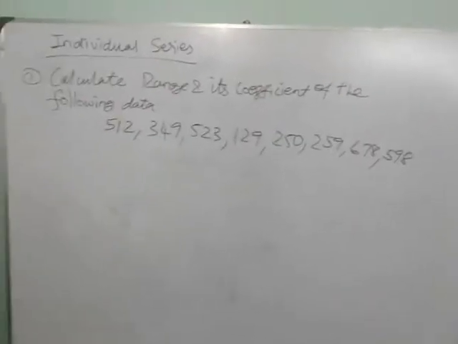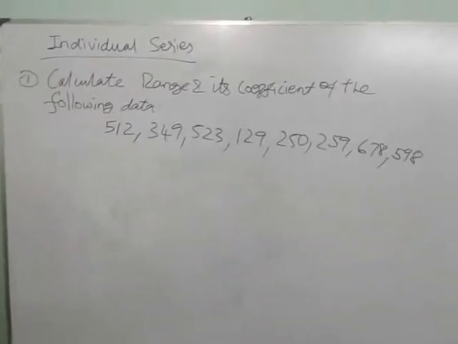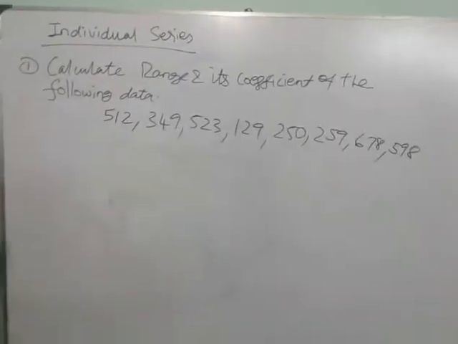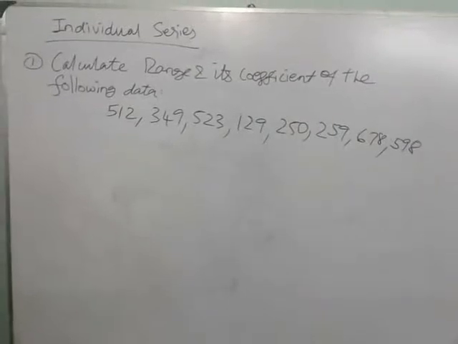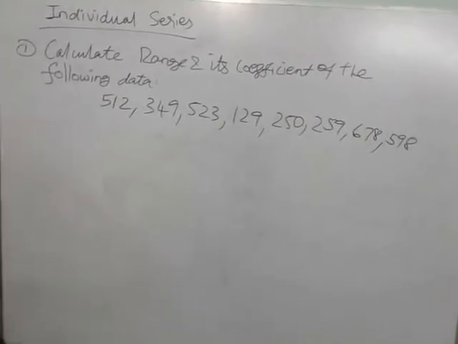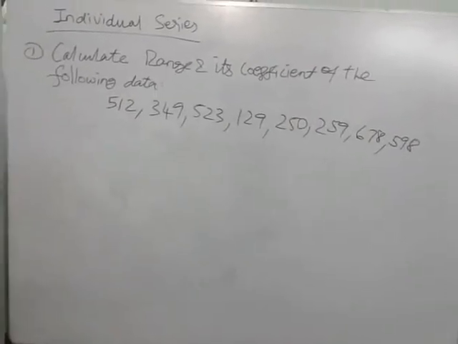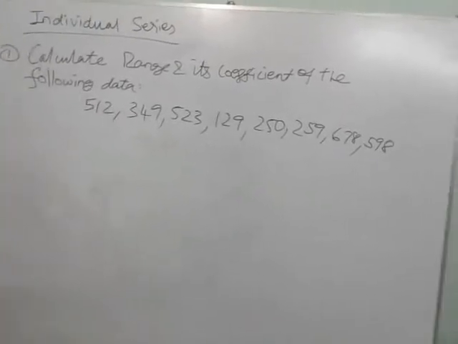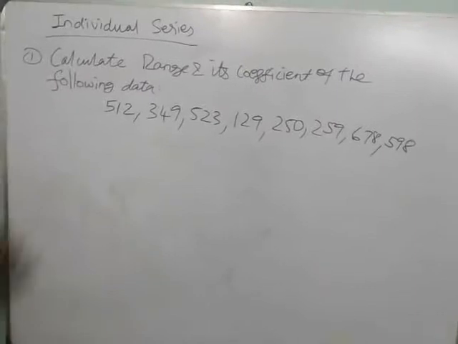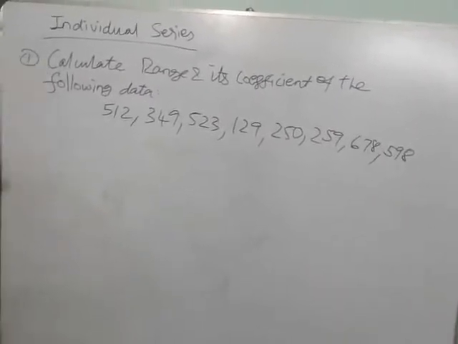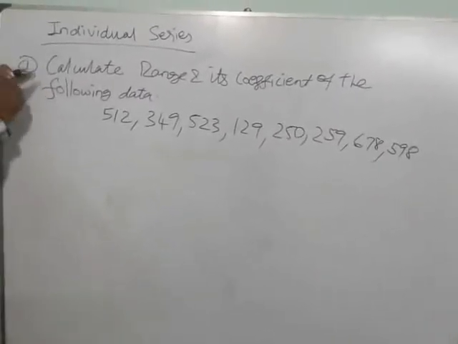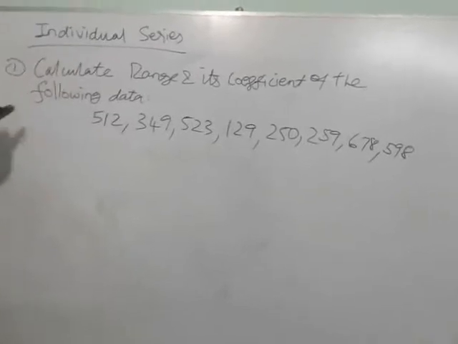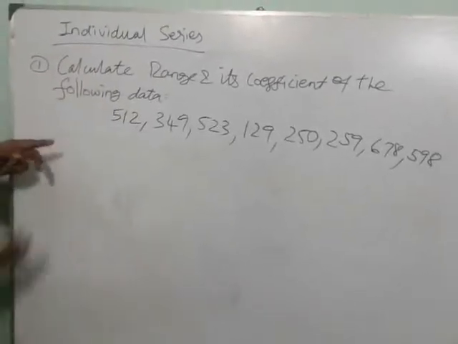So in the range formula, you know, L minus S. But already I said there are three types of data: individual, discrete and continuous, that is grouped and ungrouped data. Now you see ungrouped data, that is individual data. We can expect this question from 2 marks: calculate range and its coefficient for the following data. So they have given some numbers.